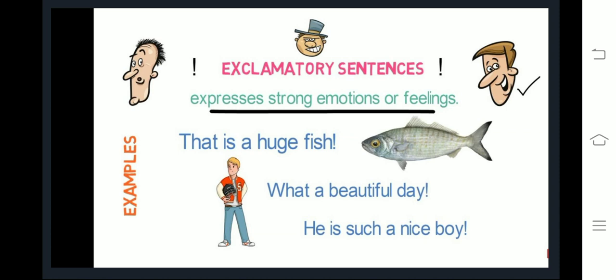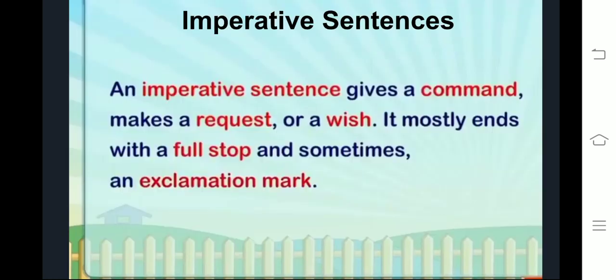For example, that is a huge fish. Here in this sentence, we are expressing our emotion of surprise after seeing the size of fish. Second example, what a beautiful day. Here in this sentence, we are expressing our emotion of happiness after having a very nice day. Third example, he is such a nice boy. Here we are expressing our emotion of satisfaction after meeting a very nice boy. So you can conclude like this. Okay, so exclamatory sentence क्या है? Exclamatory sentence are used in case of strong emotions or feelings.